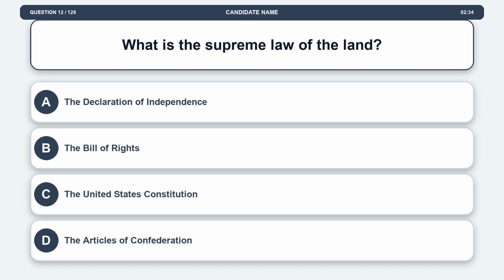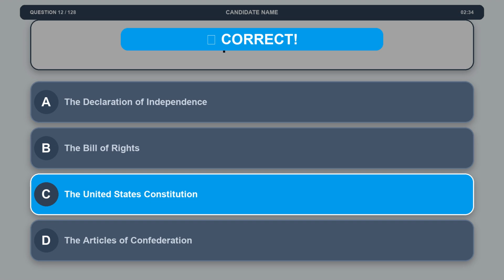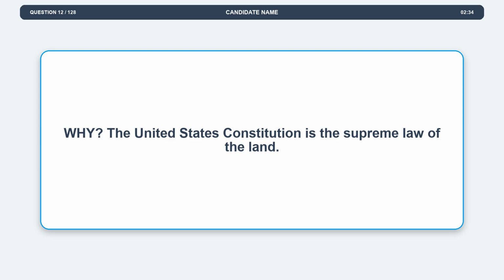Question 12. What is the supreme law of the land? Option A, the Declaration of Independence. Option B, the Bill of Rights. Option C, the United States Constitution. Option D, the Articles of Confederation. The correct answer is option C, the United States Constitution. Explanation. The United States Constitution is the supreme law of the land.